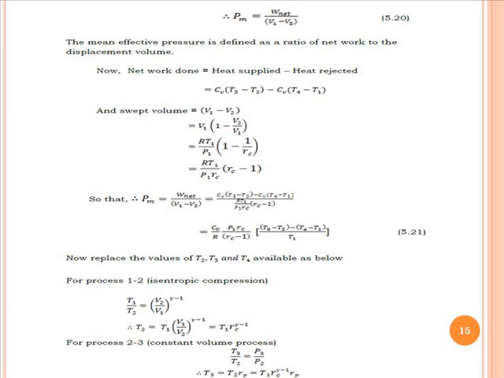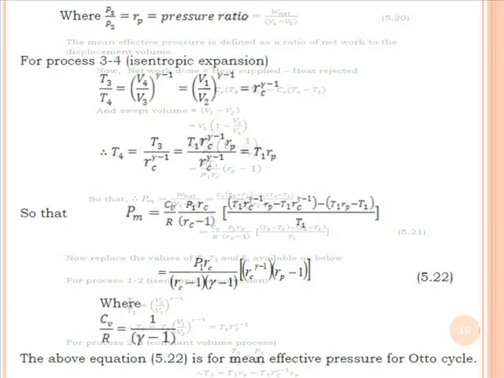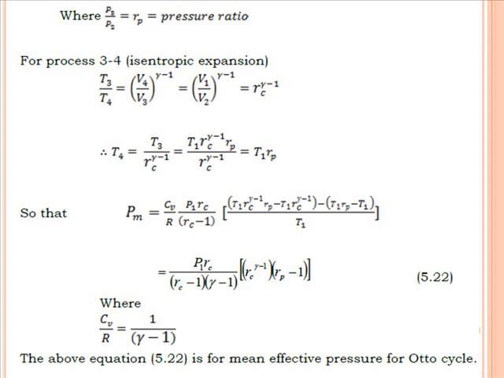So that is the equation of mean effective pressure that will be useful for further calculation. The equation of mean effective pressure that we had discussed is P1 into RC divided by RC minus 1 into gamma minus 1, in square bracket, RC raised to gamma minus 1 into bracket RP minus 1, where RP is the pressure ratio, RC is the compression ratio, and CV divided by R is equal to 1 upon gamma minus 1. So the equation which you can see is the equation for mean effective pressure for Otto cycle.